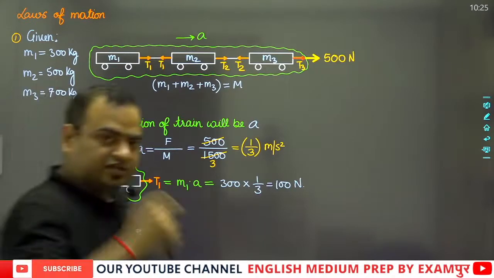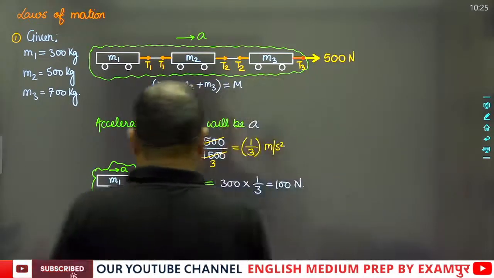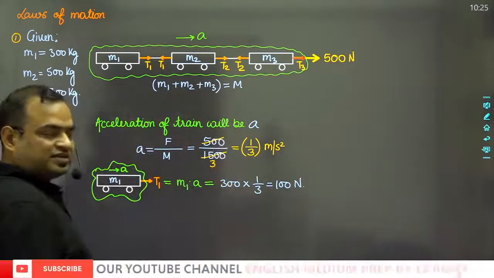So this will be the solution, the correct answer.